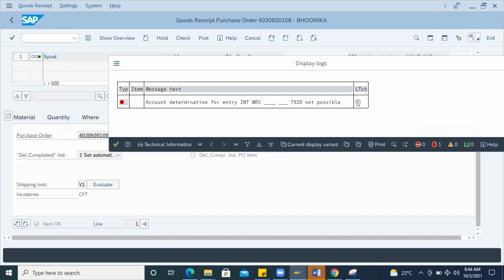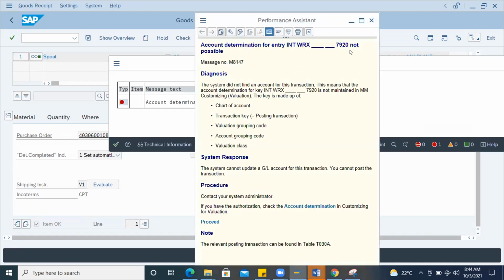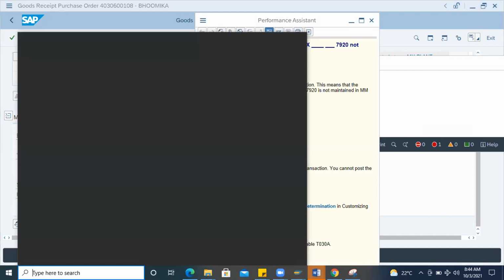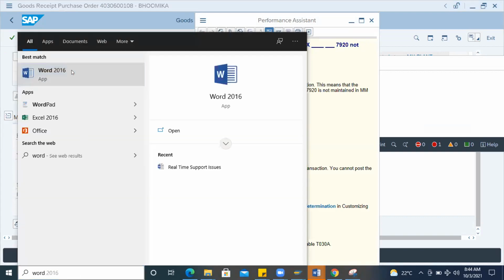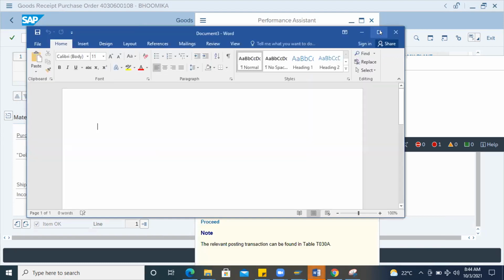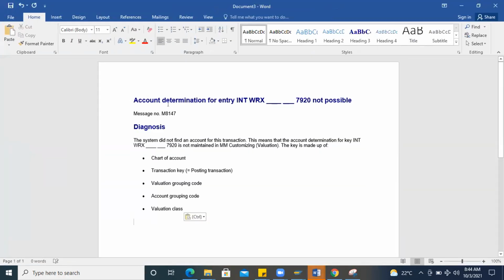So I'll take a copy of this, and I'll explain with this information in a Word file. This is the MM-FI integration, material management and finance integration part, that I'm going to show you. So I'll put this error determination for